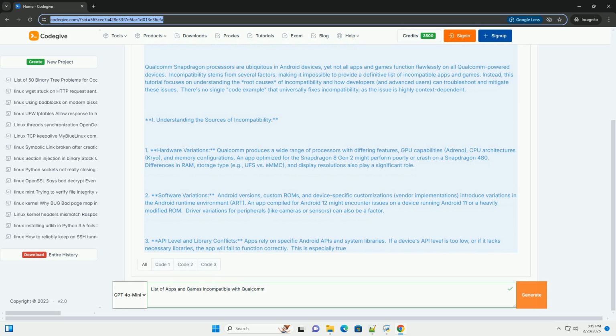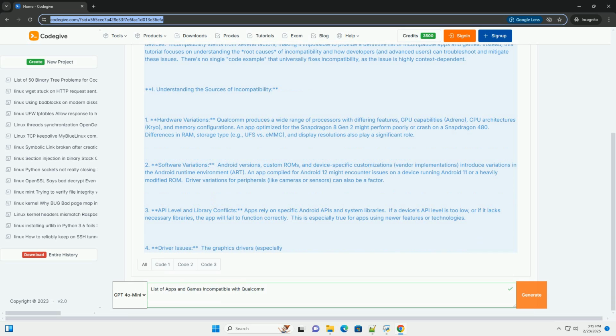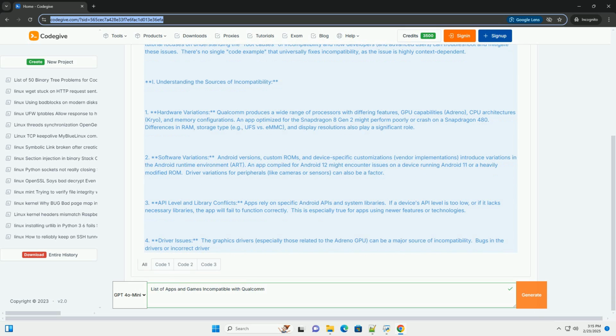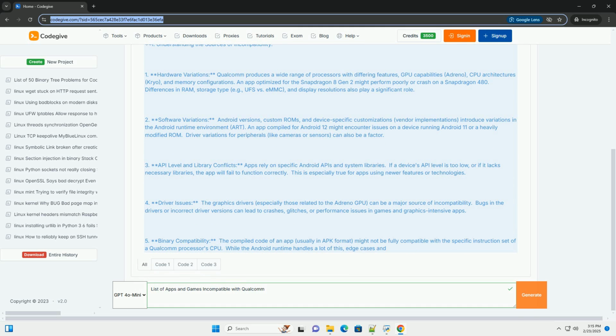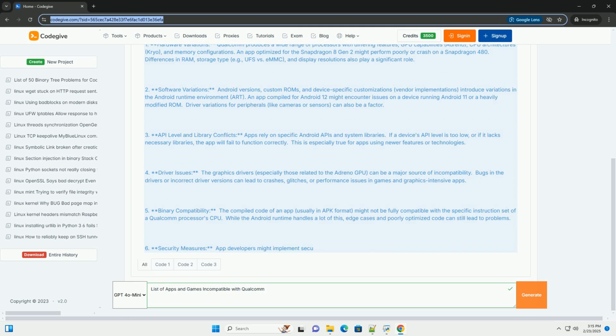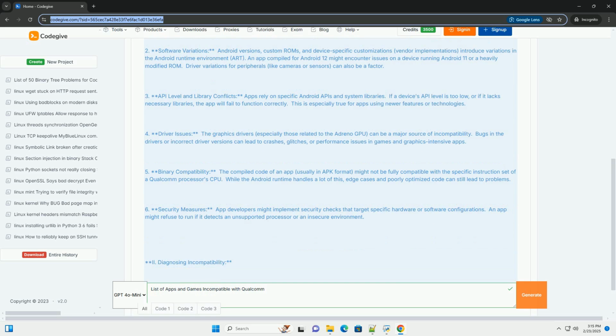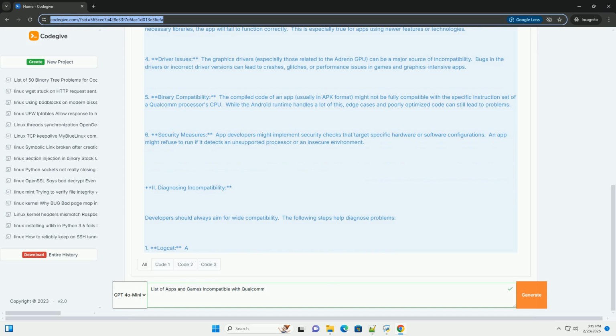Instead, this tutorial focuses on understanding the root causes of incompatibility and how developers and advanced users can troubleshoot and mitigate these issues. There's no single code example that universally fixes incompatibility, as the issue is highly context-dependent.